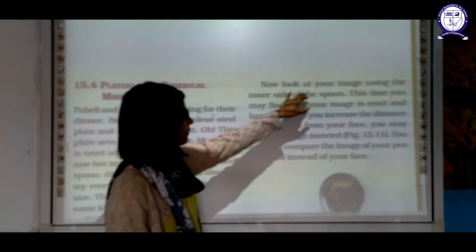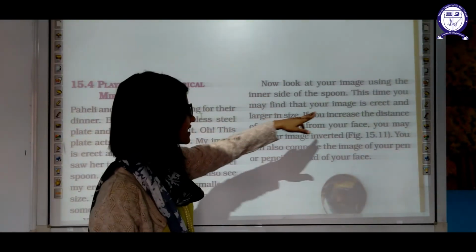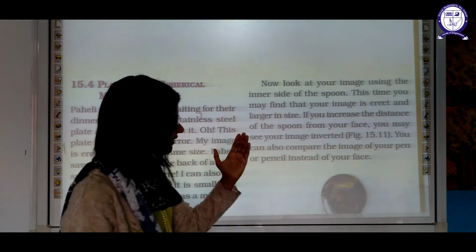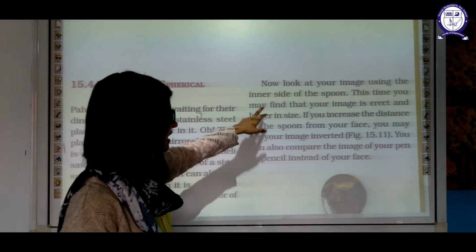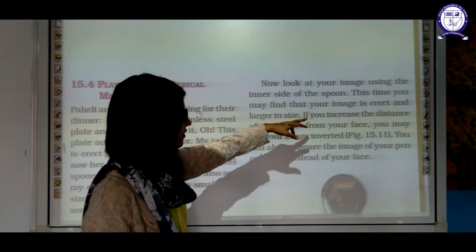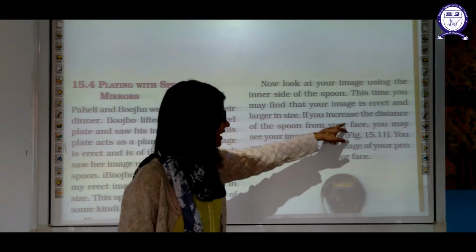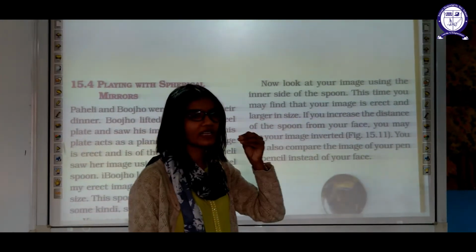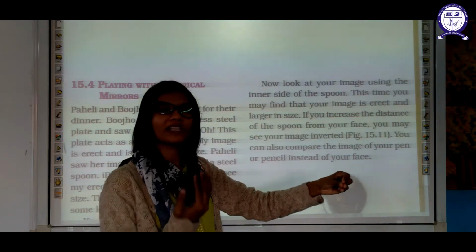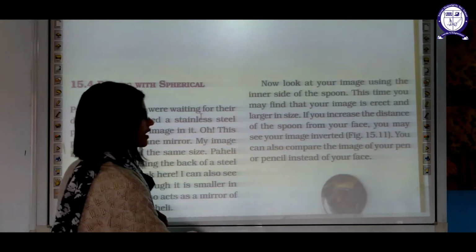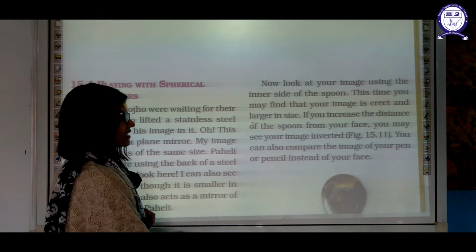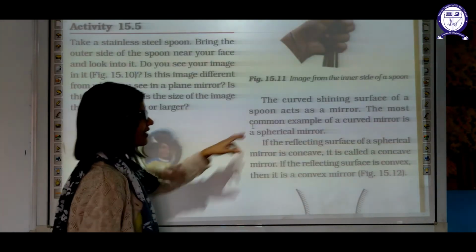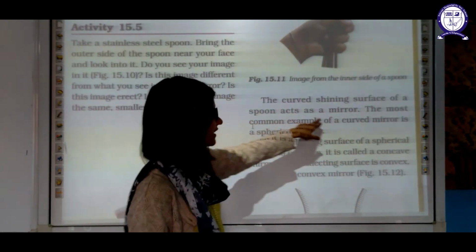Now look at the image using the inner side of the spoon. This time we may find the image erect and larger. The outer side will give a smaller image, but the inner side will give a larger image, and erect also. If you increase the distance of the spoon from your face, you will see your image get inverted also. You can also compare the image of your pen or pencil instead of your face. The curved shiny surface of the spoon acts as a mirror.